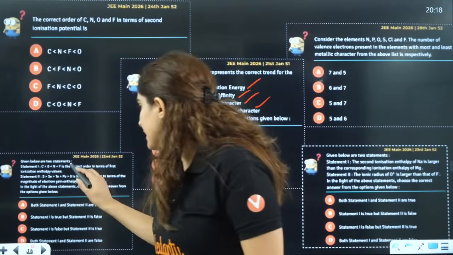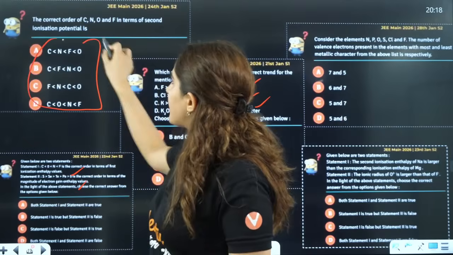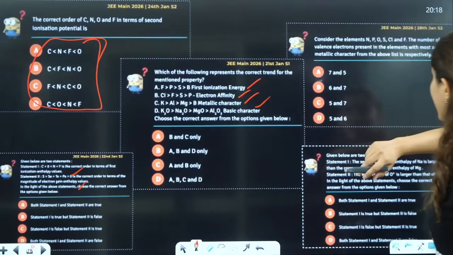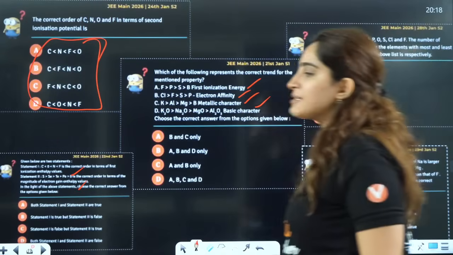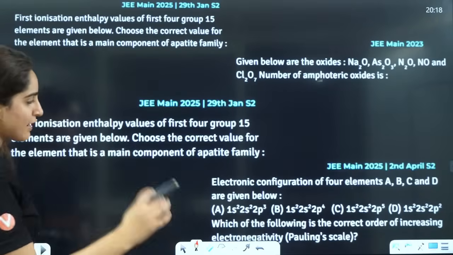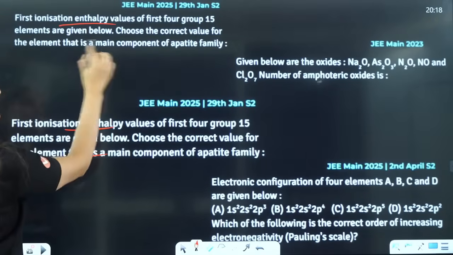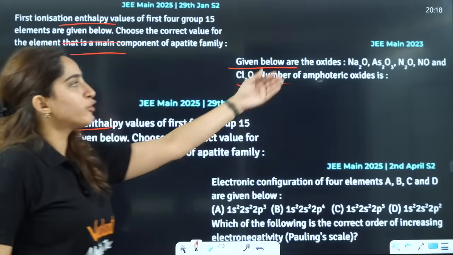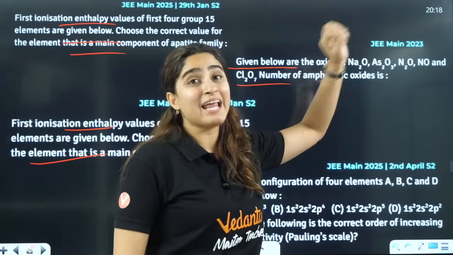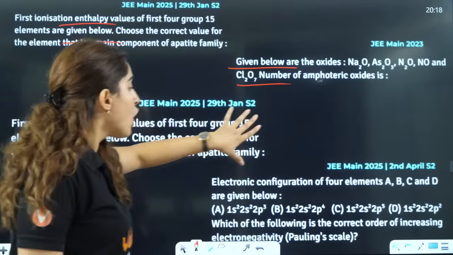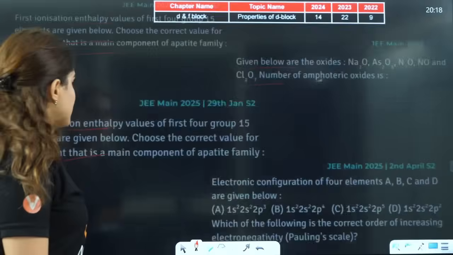If you can see here, again 2 statements, again they're asking you second ionization potential, right? So all of these are based on the exceptions and your trends here, right? If you can see, these are all the same kind of question. Amphoteric oxide, basic oxide, acidic oxide, you should know the full data of it, right? Okay, so all of these are the same things.